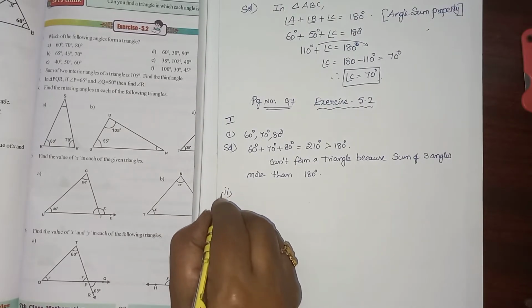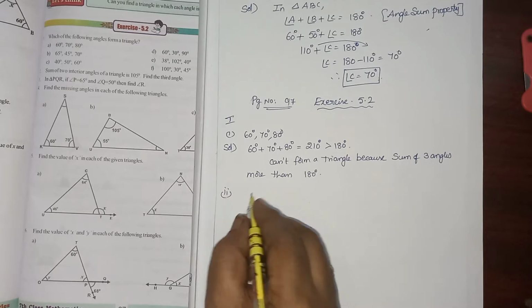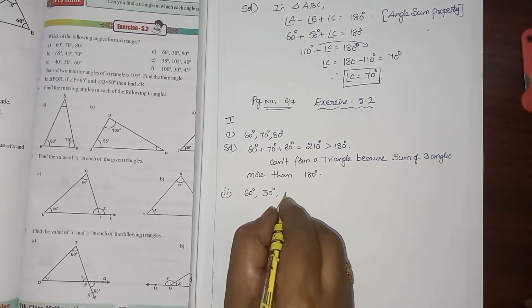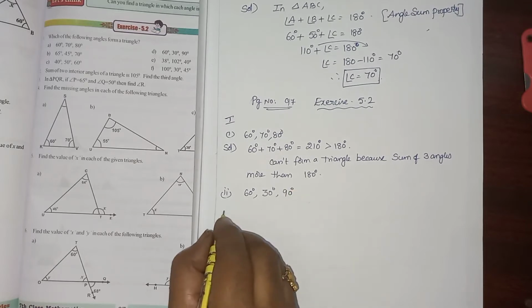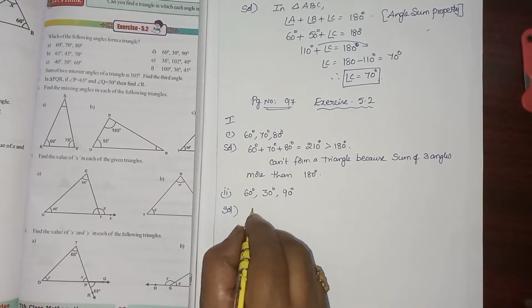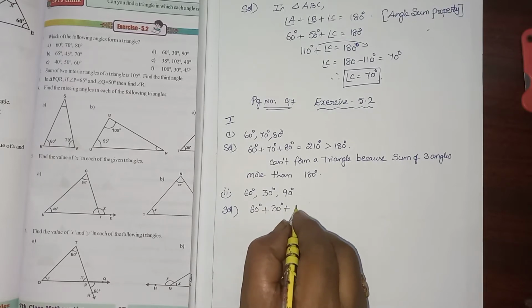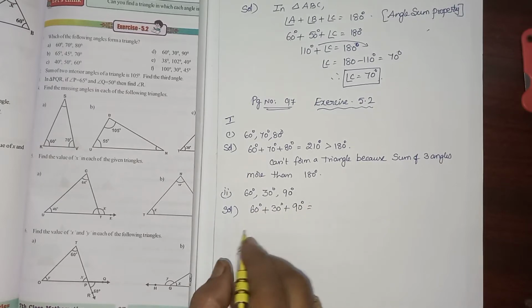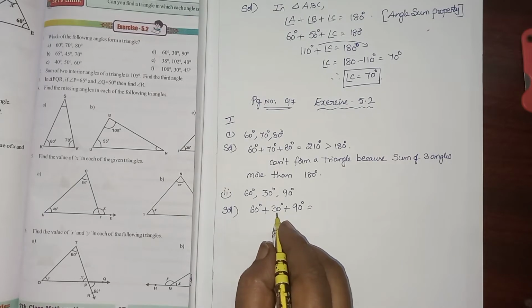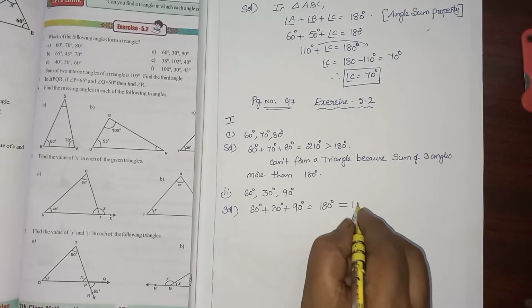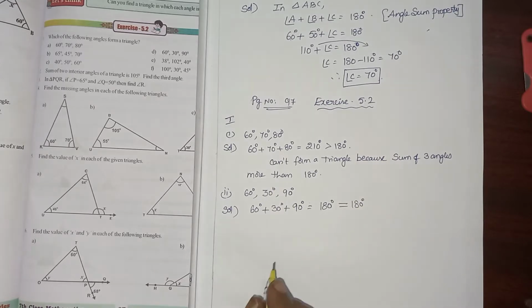Second one, we should write the reason also, children. 60 degrees, 30 degrees, 90 degrees. Solution. We can add: 60 plus 30 plus 90 is equal to 60 plus 30, 90, 90 plus 90, 180, equal to 180 degrees.